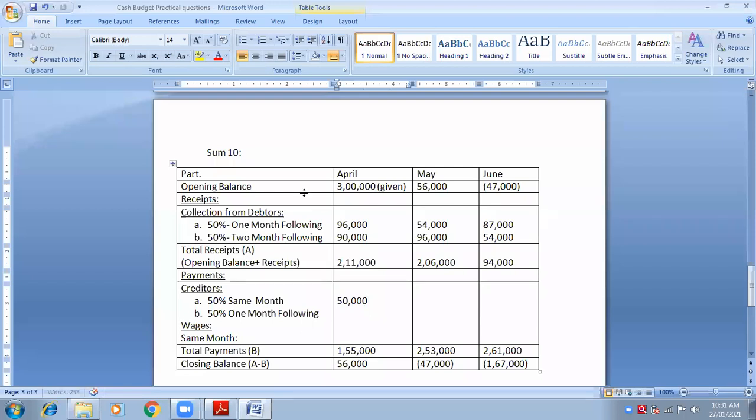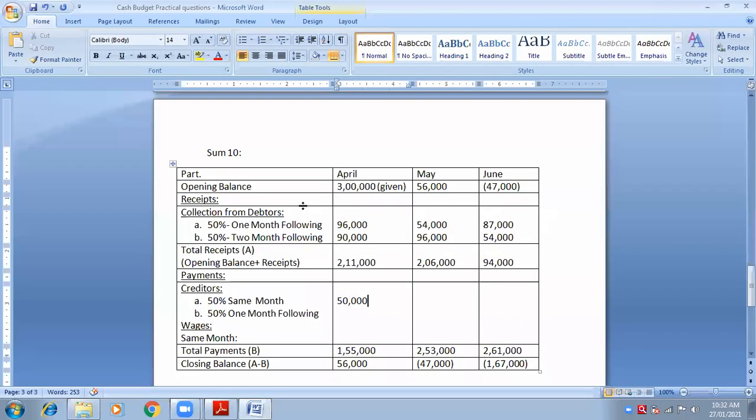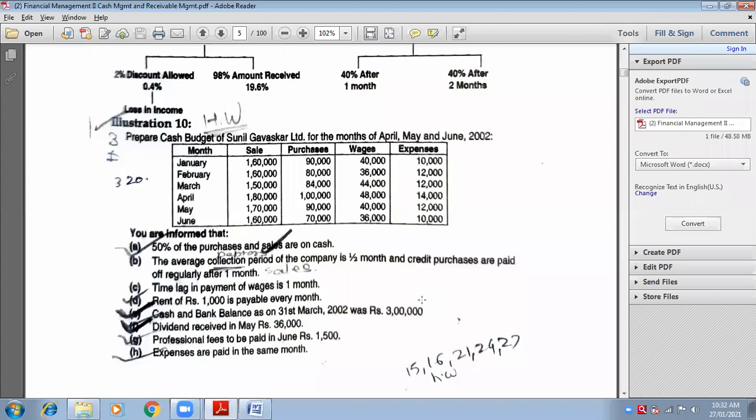Very simple. Next, for May, which is the same month? May. Very good. So you have to think about May and come to purchases. 90,000 is the purchases of May, so you have to take 50% of 90,000. Very good. Next, now come to the month of June and take purchases of June. That is 70,000. So how much for 70,000?